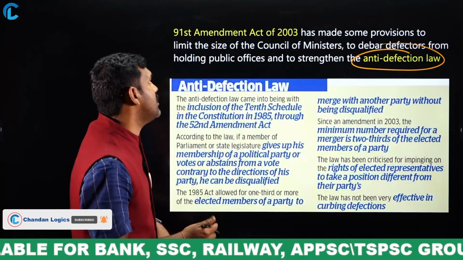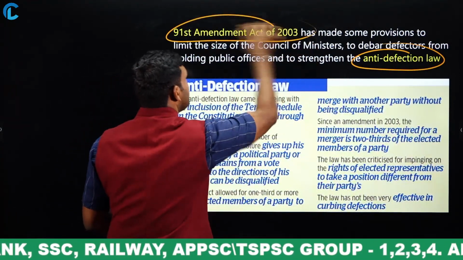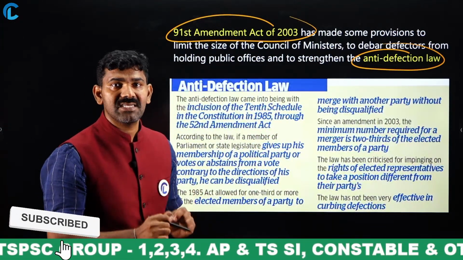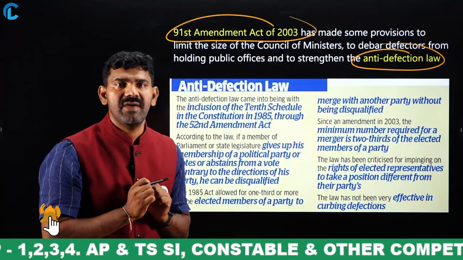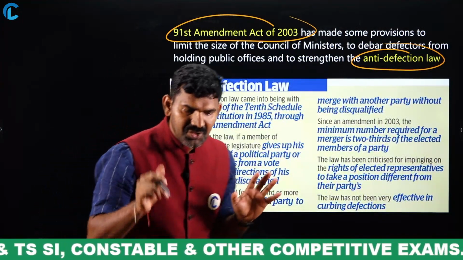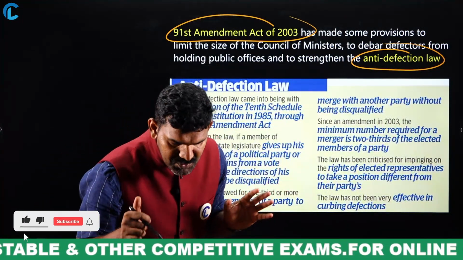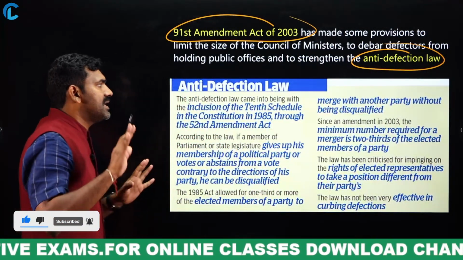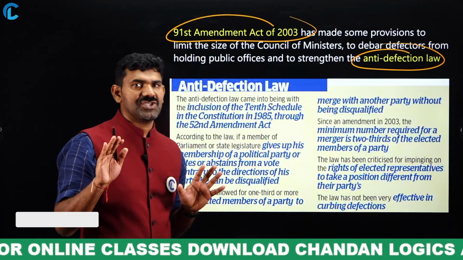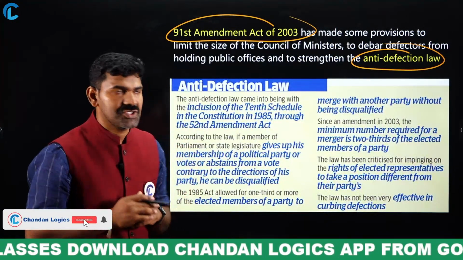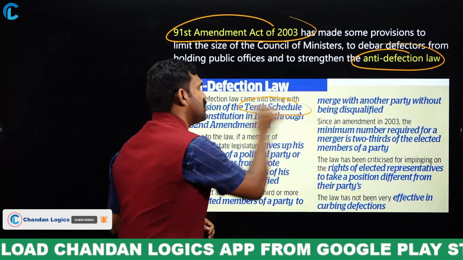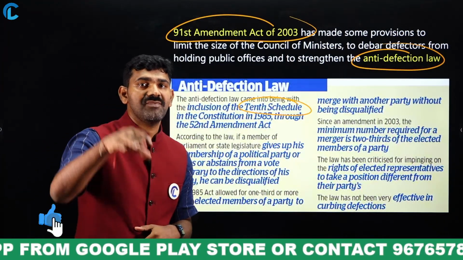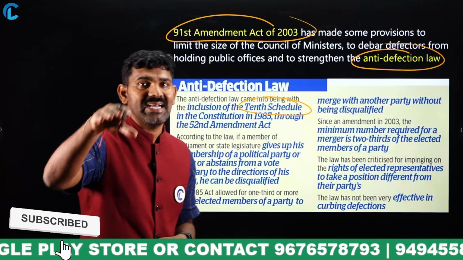So that is how this act, which was taken in the year 2003, is very, very important. The 91st Constitution Amendment Act of 2003. Is that clear? Did you understand that? Yes, superb, Suresh, anti-defection law. Exactly. Now, when you speak about the anti-defection law, you should understand one schedule of the Constitution, that is nothing but the 10th Schedule. The 10th Schedule of the Indian Constitution deals with the anti-defection law.